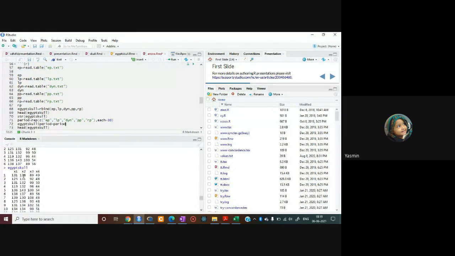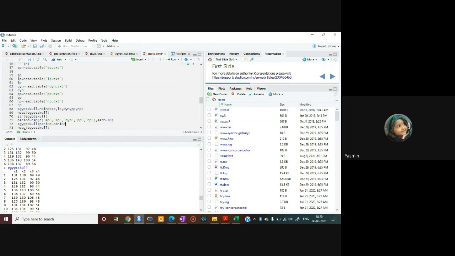So the command is Egypt.skull, which is already created data in which we have to add a column of period. So we use the dollar sign and write the name of that column which we want to add, right? So this command will add the period column to this data, right? Then equals to period, which is the name of that column. It is only period, right?